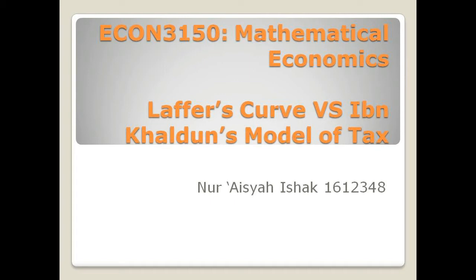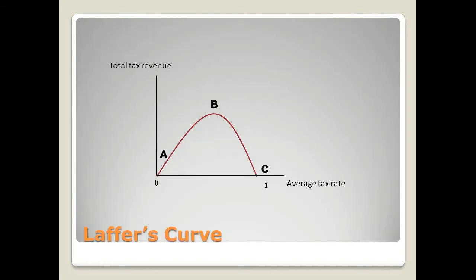My name is Aisha Isa, matric ID 1612348, and today I'll be discussing Laffer's curve versus Ibn Khaldun's model of tax. Now, author Laffer states that if the tax rate was to be increased twice the amount, it will not produce twice the amount of tax revenues. What this explains is that charging high tax discourages the labor working force from continuing to work, which can be seen in the peak at point B.